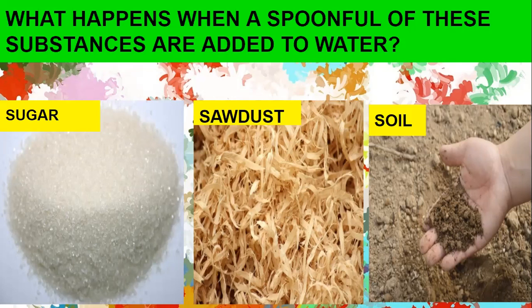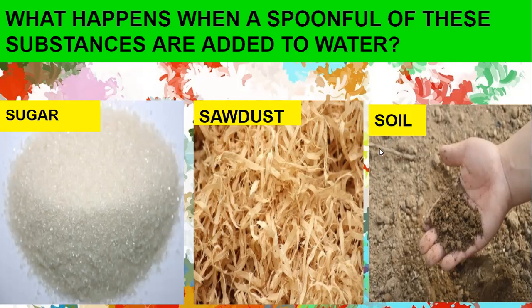Yes, the sawdust will float on water because the wood floats on water. Now, why does the wood float on water? The density of wood is less than water. That is, mass upon volume is density. So the density of wood is less than water, so it will float on water. Similarly, when you mix the sawdust in a glass of water, it will float.